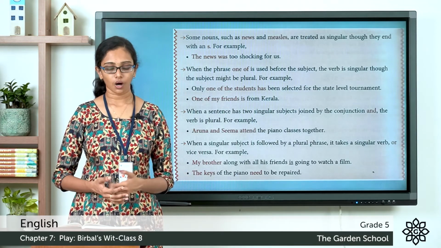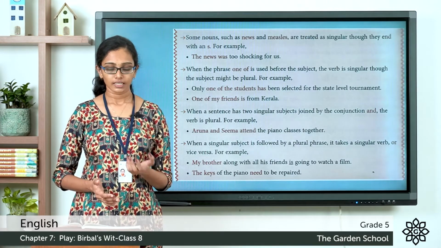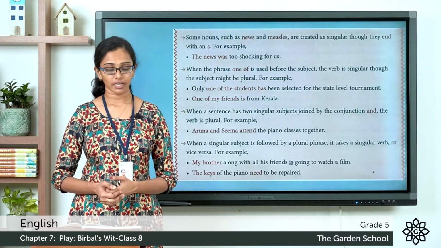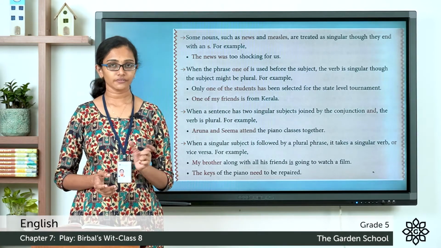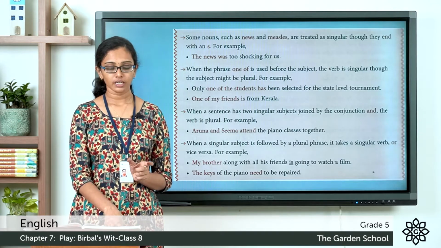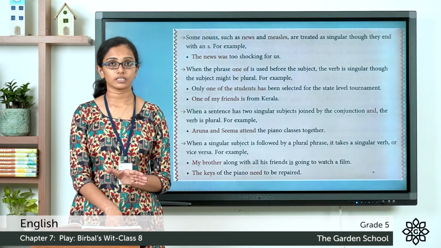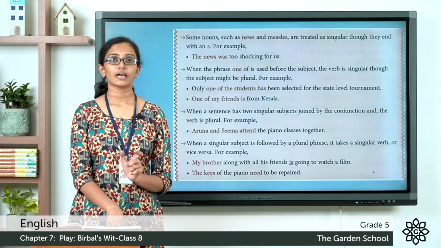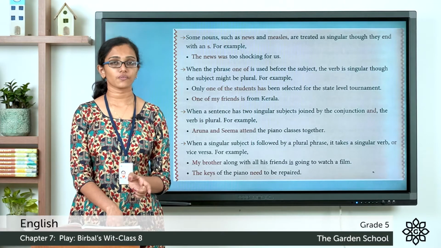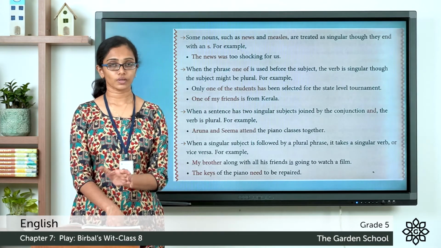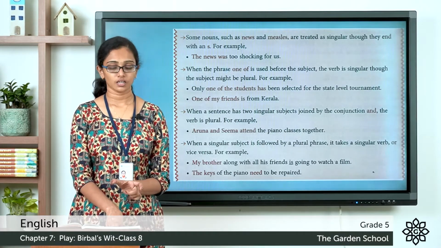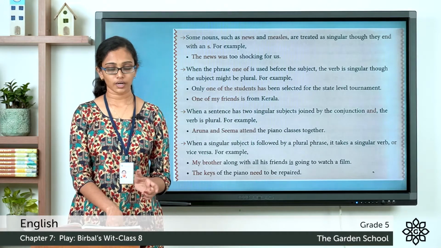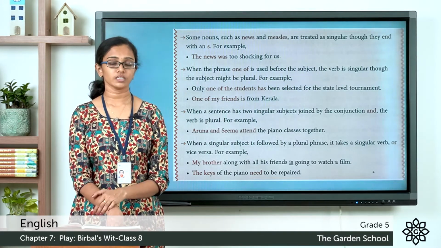When the phrase one of is used before the subject, the verb is singular though the subject might be plural. For example, only one of the students has been selected for the state level tournament. You see the phrase one of is being followed by the plural subject students. There are more than one student, so it is students. Even though the phrase one of is followed by the plural subject students, the verb here is in singular form. The verb has is in singular form. So it is one of the students has been selected for the state level tournament.